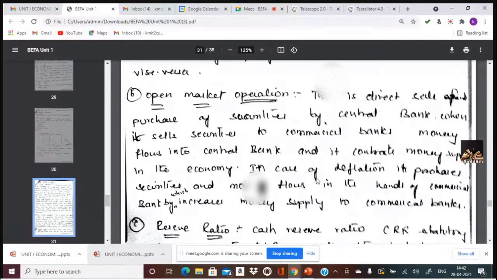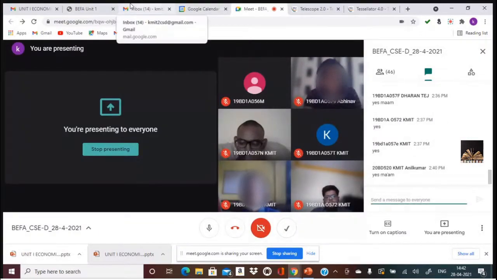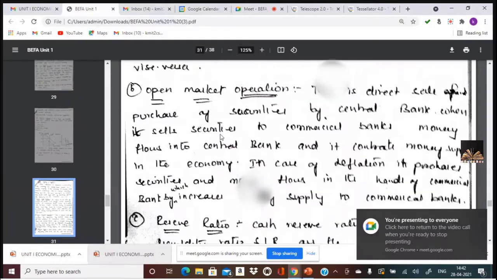Is it clear? The second one? Is the second point clear? Open market operations. Now going to the third point. The third point,